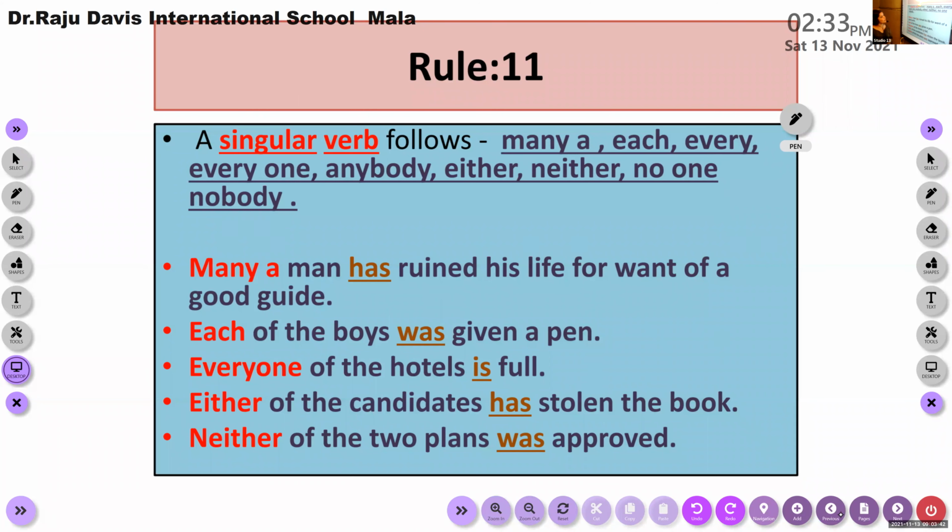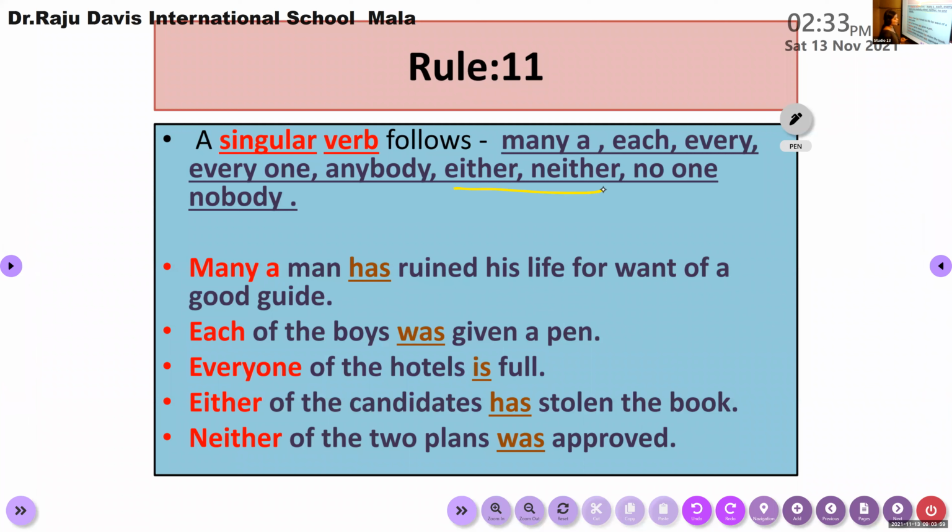You can use only a singular verb which follows the words many a, or a sentence which is starting with many a, each, every, everyone, anybody, either, neither, no one, nobody. I request everybody to notice either, neither. It is not either or neither nor. We are talking about a sentence which is starting with either of, neither of.